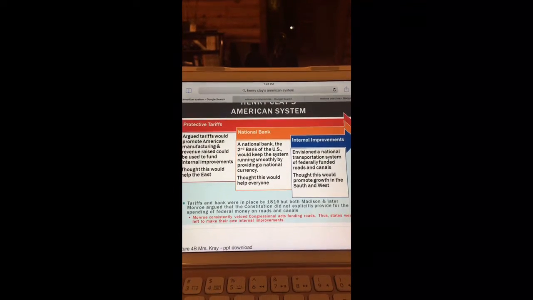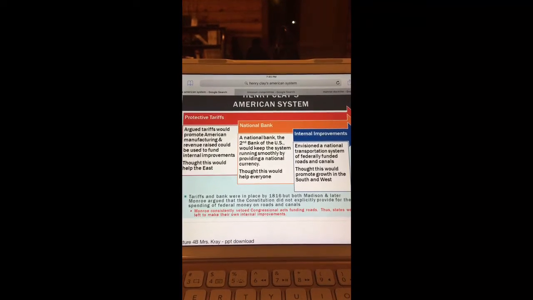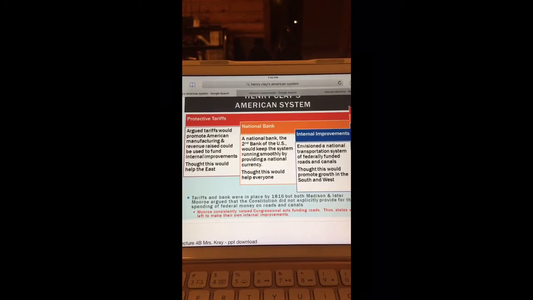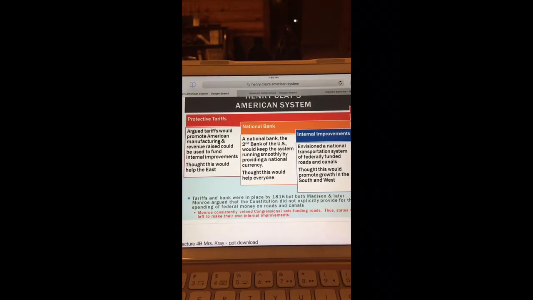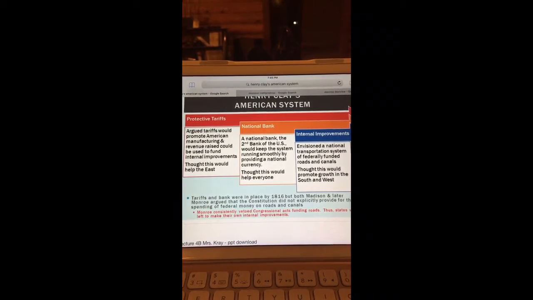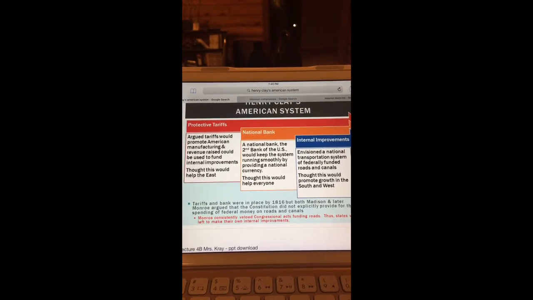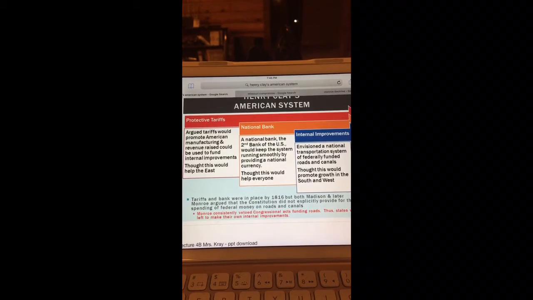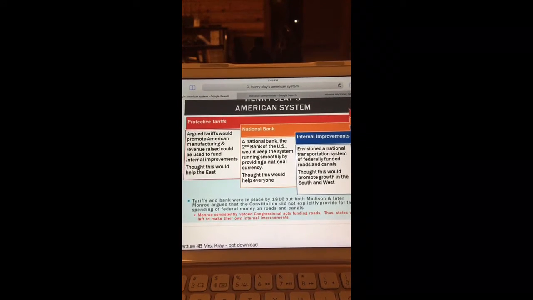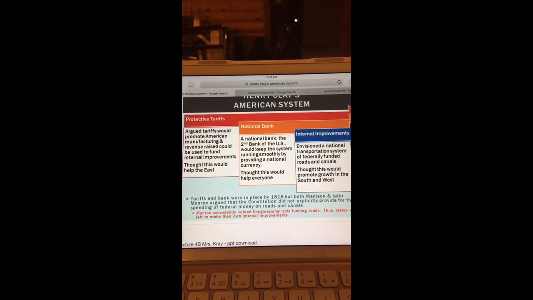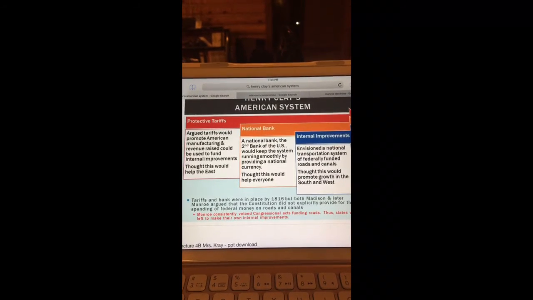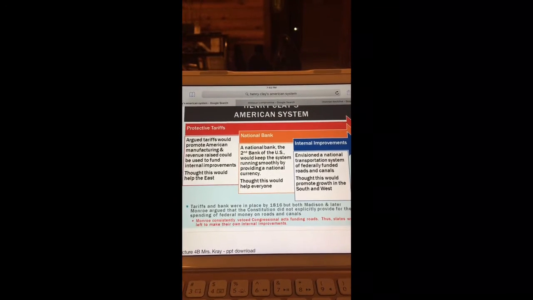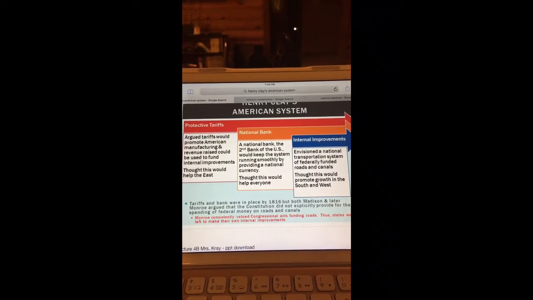Under his presidency, we're going to put into place something called the American System. What this is, there are protective tariffs that are put on anything manufactured outside of the United States. These tariffs are then paid to the Second National Bank. The National Bank then uses the money to fund a transportation and road system. So the money was then supposedly spent on national roads and canals. This is the first time we see a focus on infrastructure.